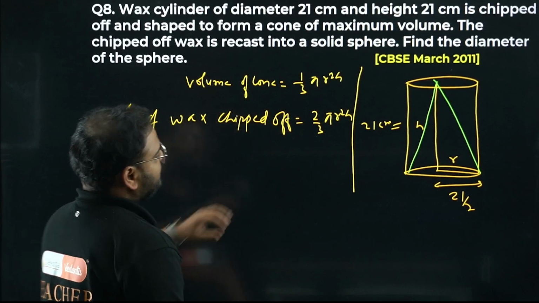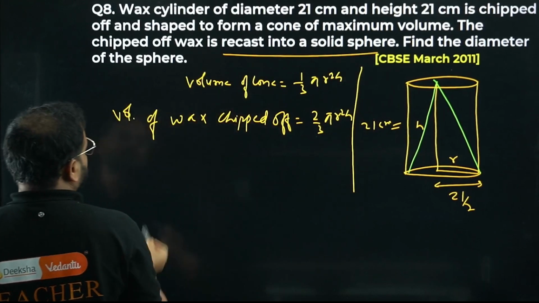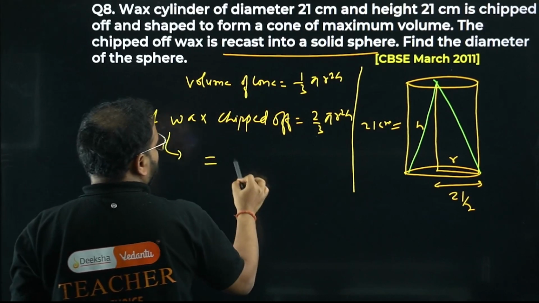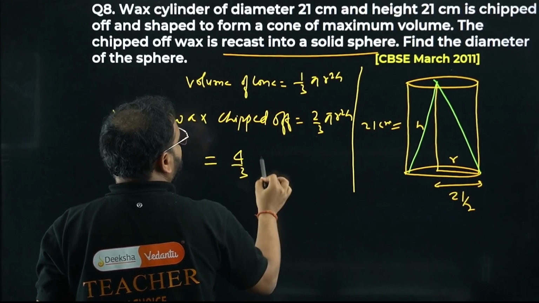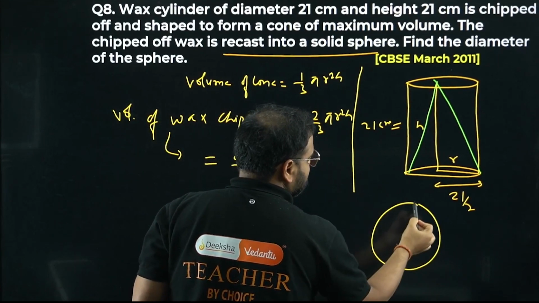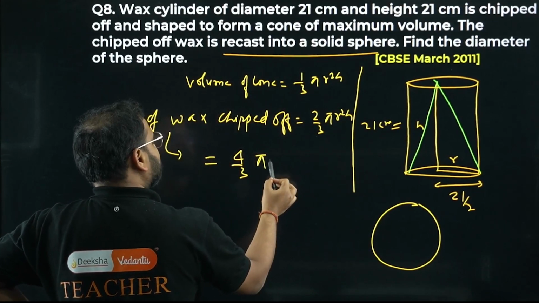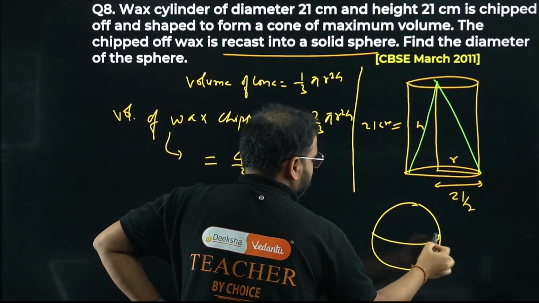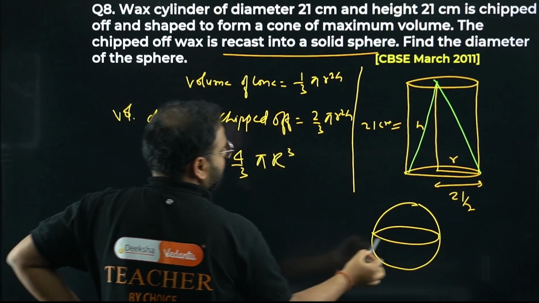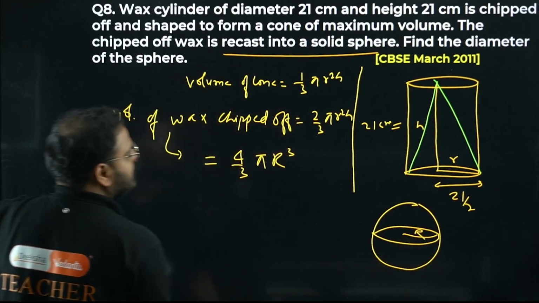All right. So this is recast into a solid sphere. Basically they are saying this volume is equal to 4/3 pi r cube, since it's a sphere. Let's say I don't know the sphere's radius, so this value is the radius r.